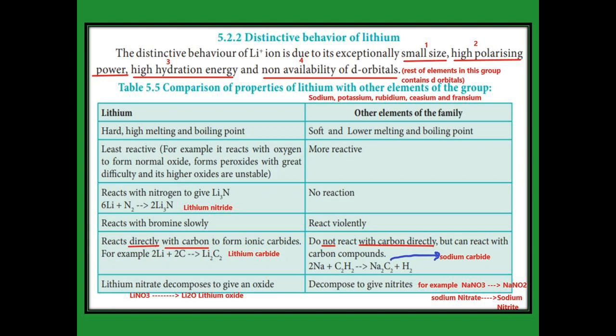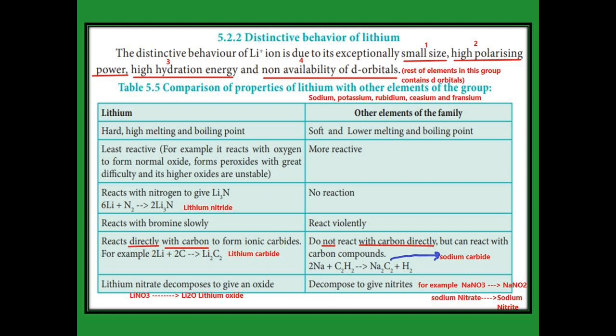In the alkali metals group, the first element, lithium, alone shows a different character than the rest of the elements: sodium, potassium, rubidium, cesium and francium. Why does it alone show a different character? There are 4 reasons behind that. One is small size; lithium is very small compared to the other elements. The second is high polarization power. Polarization means positive and negative poles, that is called polar. So this gives high polarization power when it combines with other elements.